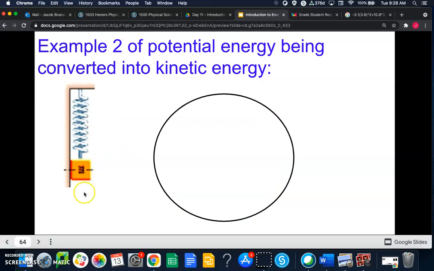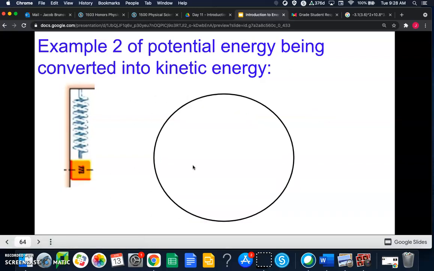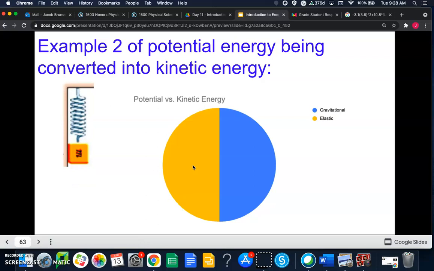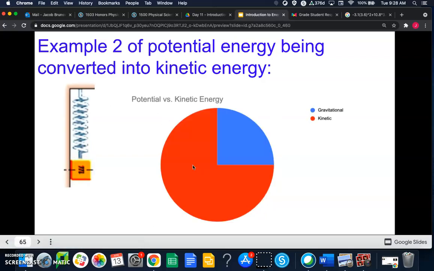All right, so in the next one that we look at, we're going to say that the spring is at equilibrium. So it's lost a little bit of gravitational energy, right, because it's moved down a little bit from the last slide. So we've lost some gravitational energy, right? It was 50% gravitational energy. Now we're only at about 25. But it's gained kinetic energy. When the block is in the middle, that's actually when it's moving fastest. When it's vibrating up and down like that, it's actually moving fastest when it's in the middle there.